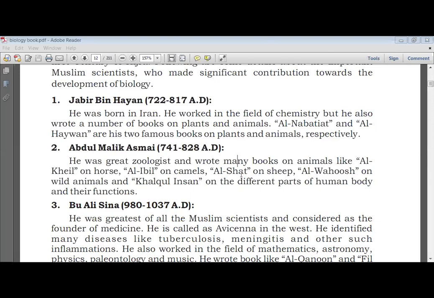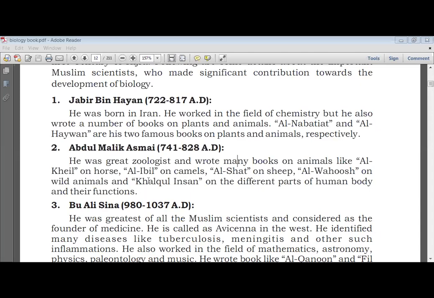Al-Shad, S-H-A-D, on sheep. Al-Wahush, W-A-H-O-O-S-H, on wild animals. You can remember that if it starts with W, it is on wild animals. Wahush means wild animals. Khalaqul Insan, as the name shows, is on the different parts of the human body and their functions.